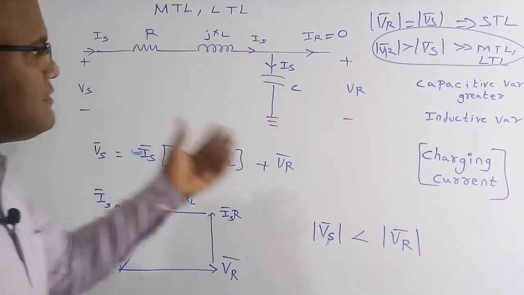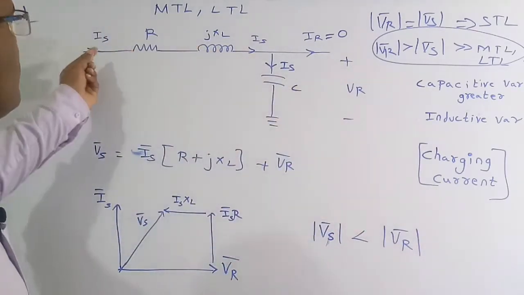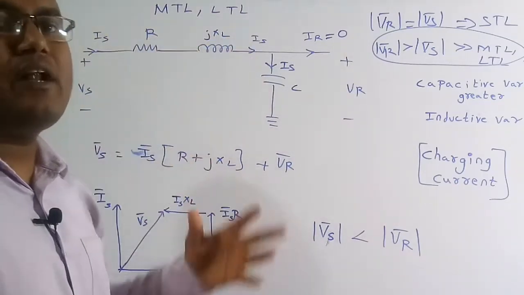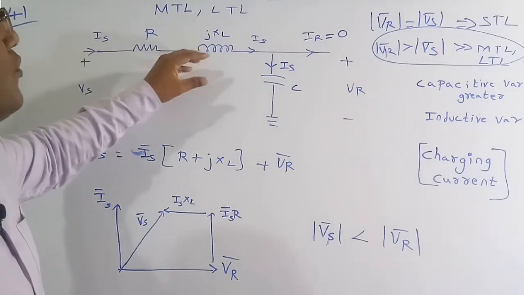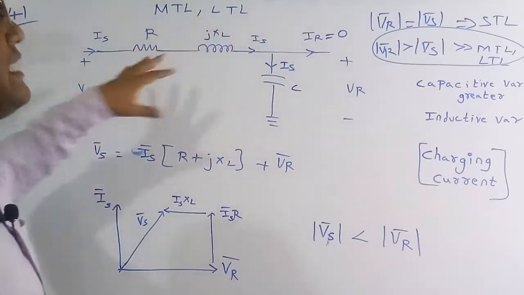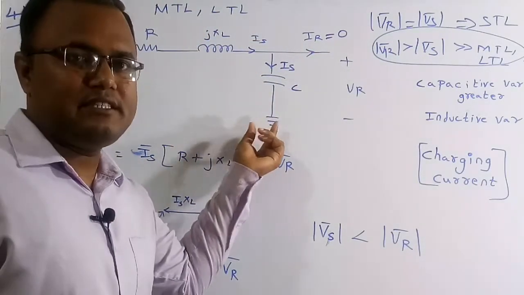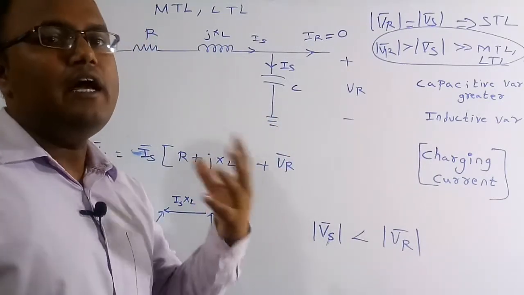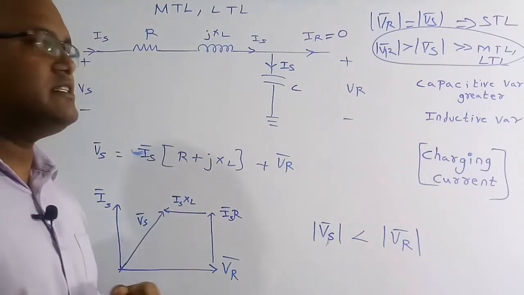Even if there is no load, still a small amount of current Is is going to flow in the transmission line. This is called the charging current. A small amount of current flows in the transmission line even when there is no load, and that current is called the charging current. The line capacitance is responsible for this small current flowing in the transmission line.